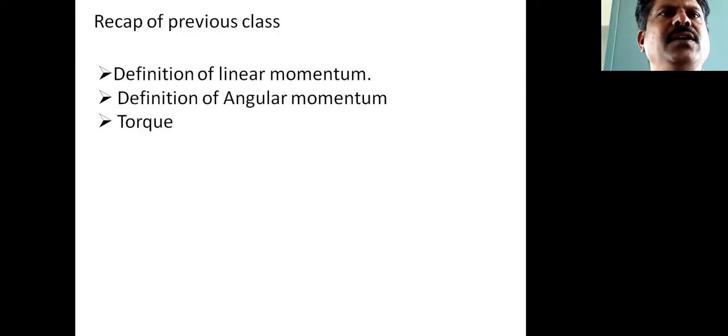Okay. So we know, as I have told many times, that linear momentum is the product of mass and the velocity of the object. That is P equals m into v. And the angular momentum is the moment of linear momentum about a fixed point of an object or a particle.